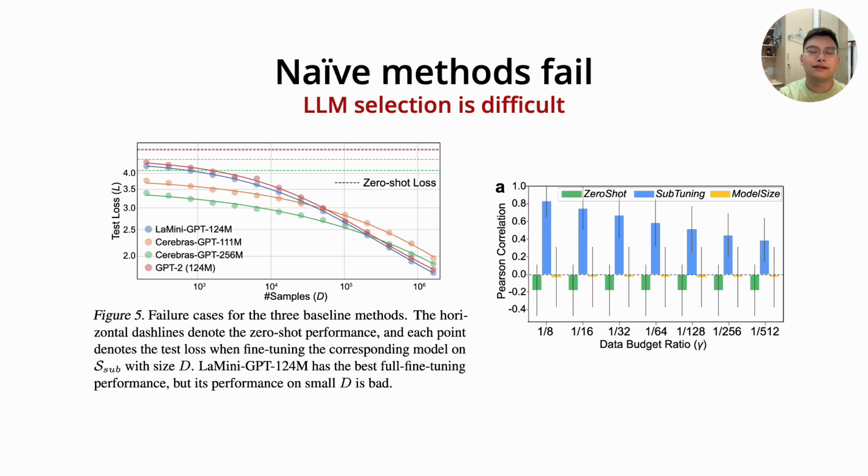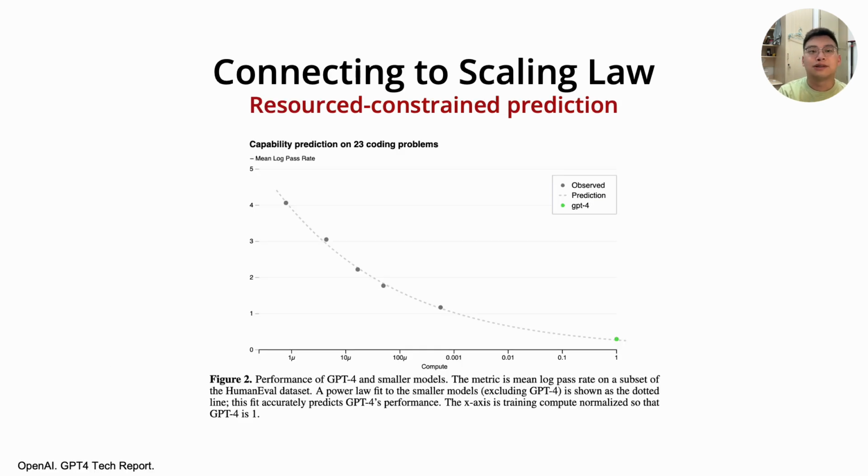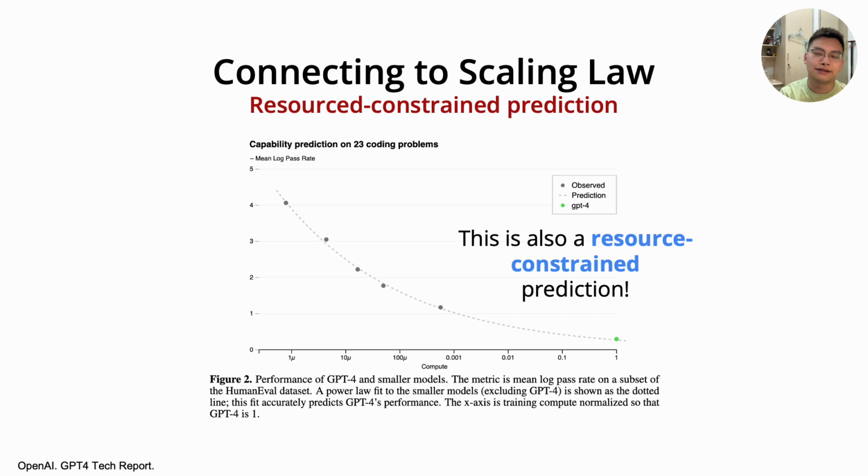So, how to design an LLM selection method that can predict the performance more precisely in such a resource-constrained problem? Considering the resource-constraint characteristic, we connect this problem to scaling law, which is a crucial concept of LLMs. The scaling law tells us we can predict the performance of LLMs with large computational budget by extrapolating the results of small computational budgets. So the scaling law is also a resource-constrained prediction method. Then we want to see if it can be applied in our LLM selection problem.